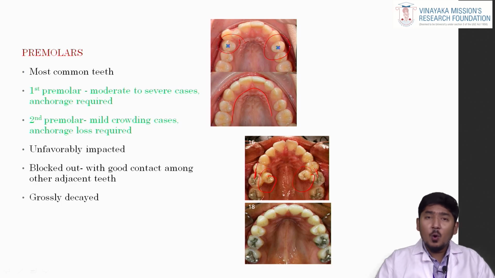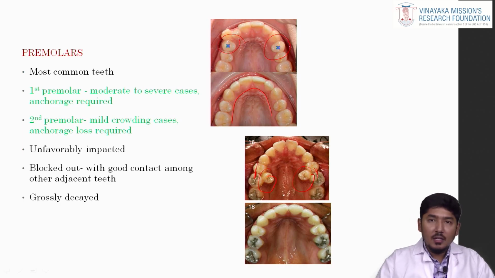For cases like open bite, we want the molars to come mesially so that the wedge effect can be rectified and the bite can be closed. In such scenarios, if there is not much crowding or proclination in the anterior aspect, we can go for second premolar extraction so that we can mesialize the molar and correct the open bite.